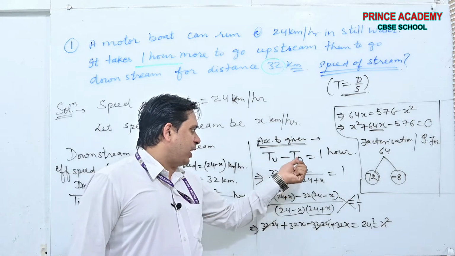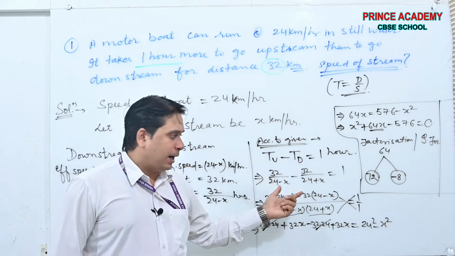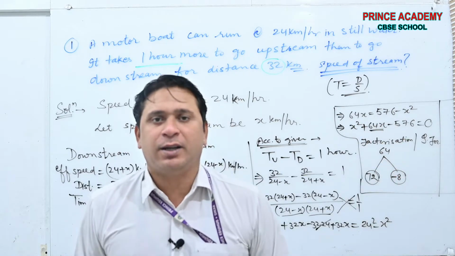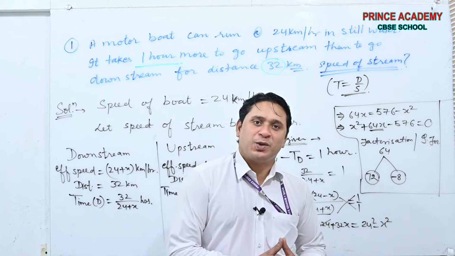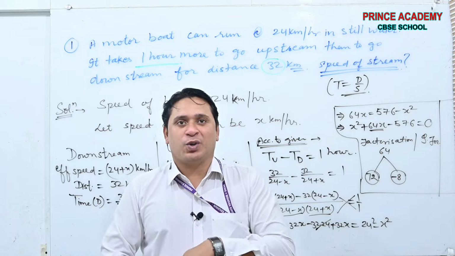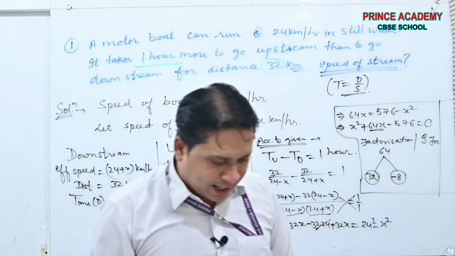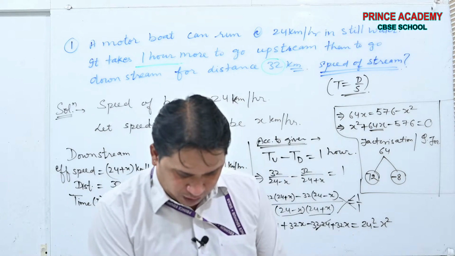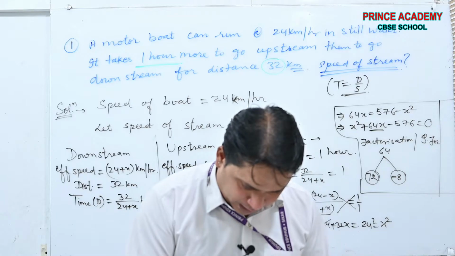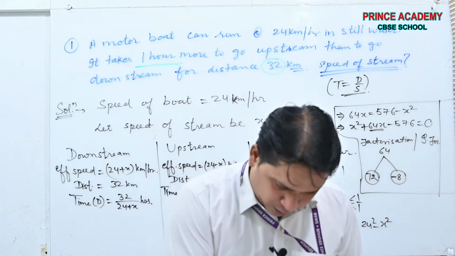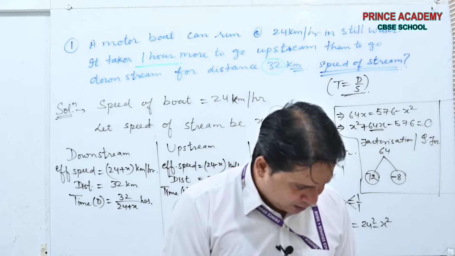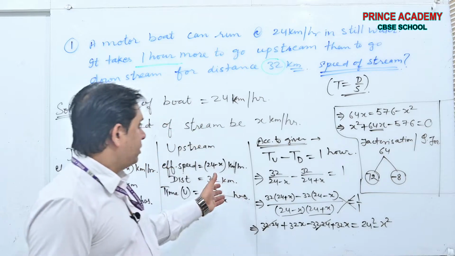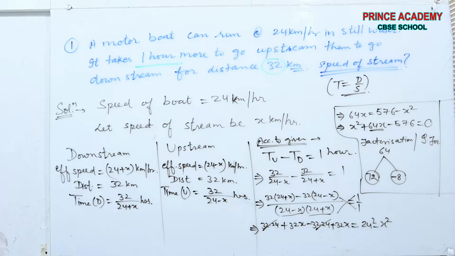We put the value of TU and TD from here and here, and then we found this equation, which can be solved by factorization method as well as quadratic formula. Choice is yours. Done beta. It was the question, and it is a very frequently asked question based on speed and time by CBSE. The next question I would like to solve again on the basis of this, so that your command over this statement is very good. Okay? Done? Take the screenshot. Done beta?